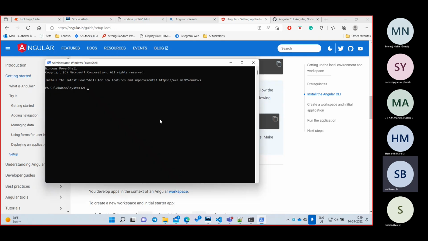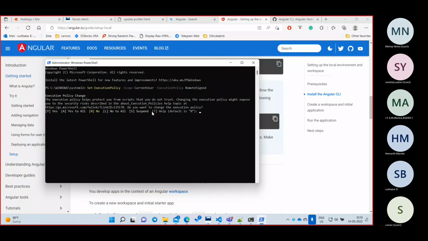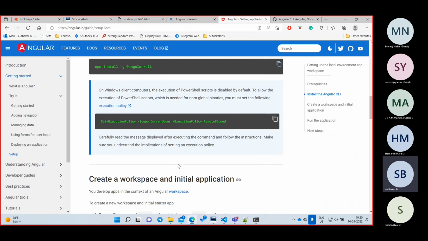You will see this blue color dialog. Here write the same command, and it is asking if you want to do it. Just type yes, Y. So that's all. If you don't run this one, you will see problems in the next step. If you run this one, you will not see any problem. Clear? So the next step is I will run this command as administrator.